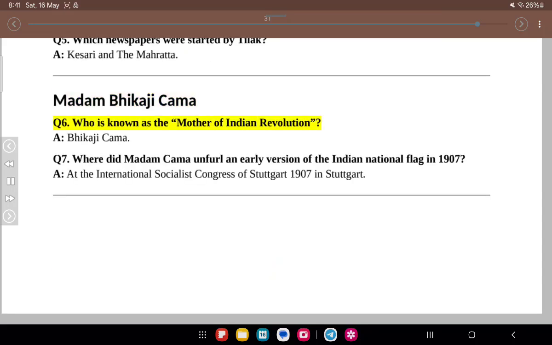Madam Bhikaji Cama. Q6. Who is known as the mother of the Indian Revolution? A. Bhikaji Cama. Q7. Where did Madam Cama unfurl an early version of the Indian national flag in 1907? A. At the International Socialist Congress in Stuttgart, 1907.